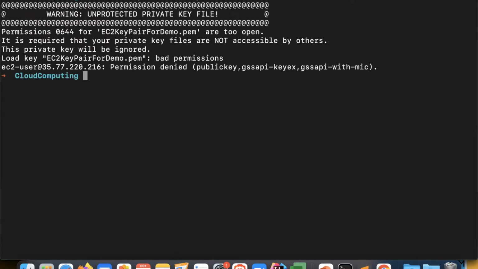Okay, so what it is giving is, when we downloaded this EC2 key pair file, it has the permission 0644. But this private key file will be ignored because these permissions are too open. So what we have to do is make this file more restrictive. For that, I'll use the chmod command. I'll do 400, then I'll do this EC2 key file.